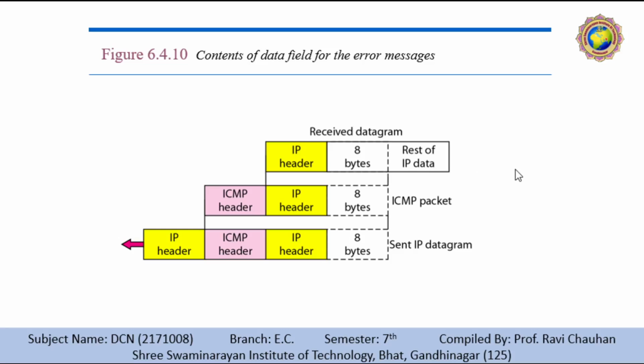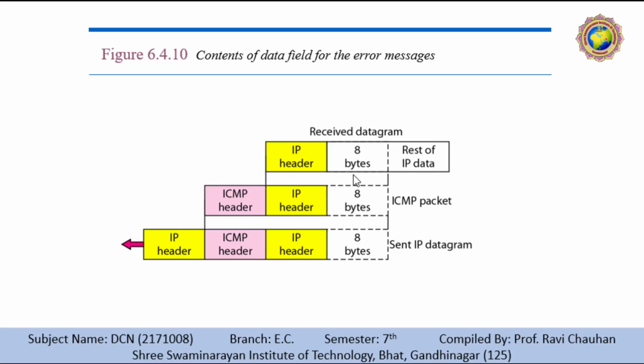The 8 bytes of data are included because, as we have seen in the UDP and TCP protocols, the first 8 bytes provide information about the port numbers of UDP and TCP and the sequence number of TCP. This information is needed so the source can inform the TCP or UDP protocol about the error.